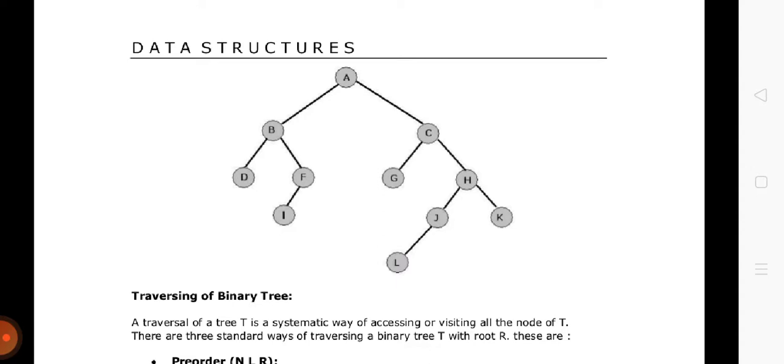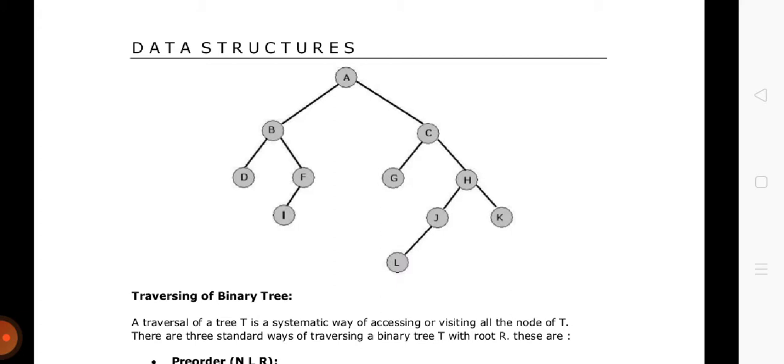In this case, right of F does not exist, so F was the right of B. Okay, F was the right of B and B was the left of A. So pre-order traversal says that whenever you process the left, you will have to jump to the right. Now B has been processed, we have to jump to the right of A. In this case, right of A is C, right? So we jump to the node C.